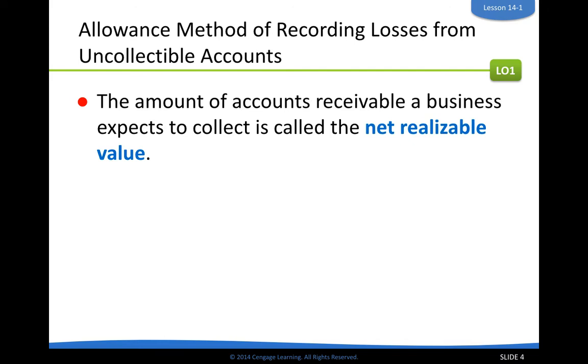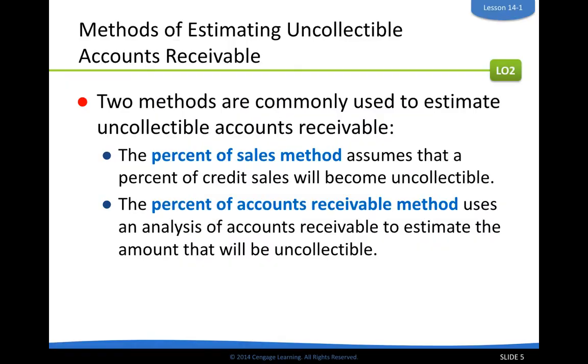The amount that we decide we're actually going to receive is called the net realizable value. Remember that accounts receivable are assets. They have value to our business because eventually they're going to become cash when they pay us. But if we've determined that we are never going to receive that money, maybe the company filed for bankruptcy, then it's no longer an asset. That would be an expense for our company. So we need to adjust our accounting to be as accurate as possible and change that asset to an expense.